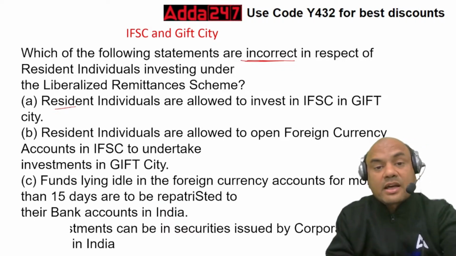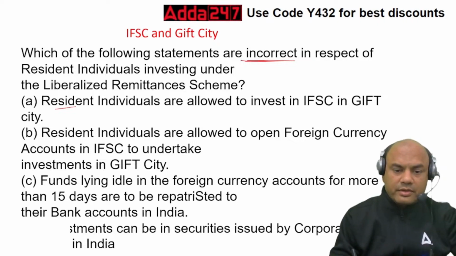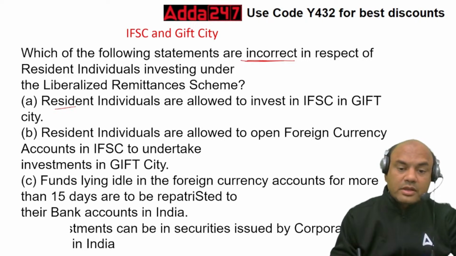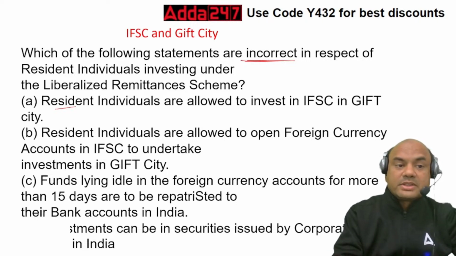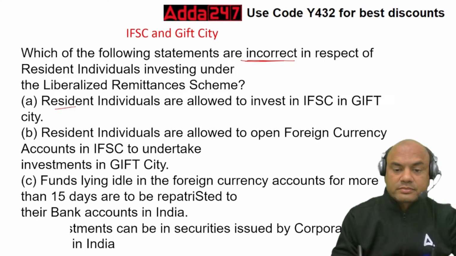So you want the incorrect one now. Incorrect. Think over it. Which of them is incorrect? What is the answer?